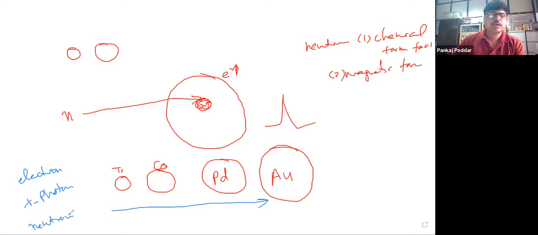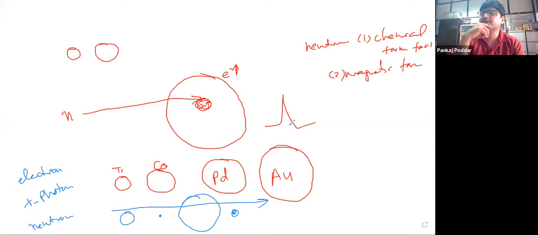But for neutron, the chemical form factor, for example, titanium is this, cobalt can be this, platinum can be this, gold can be this. It's random. It comes from nuclear physics, because it is based on the nuclear interaction, and there is no formula for that.